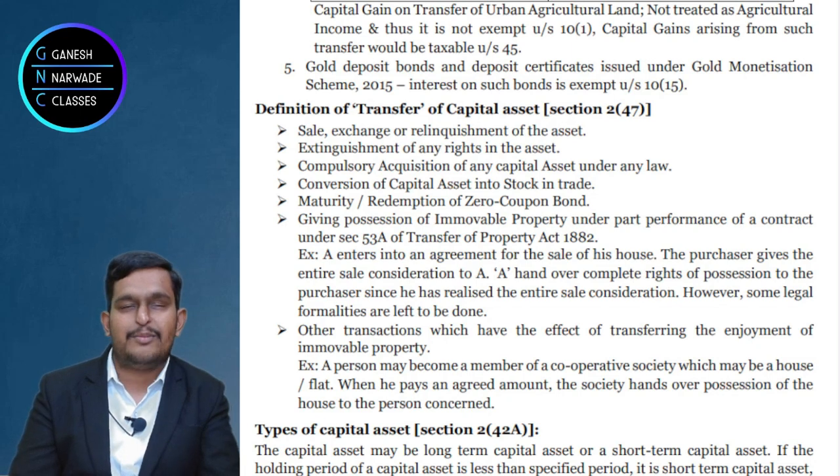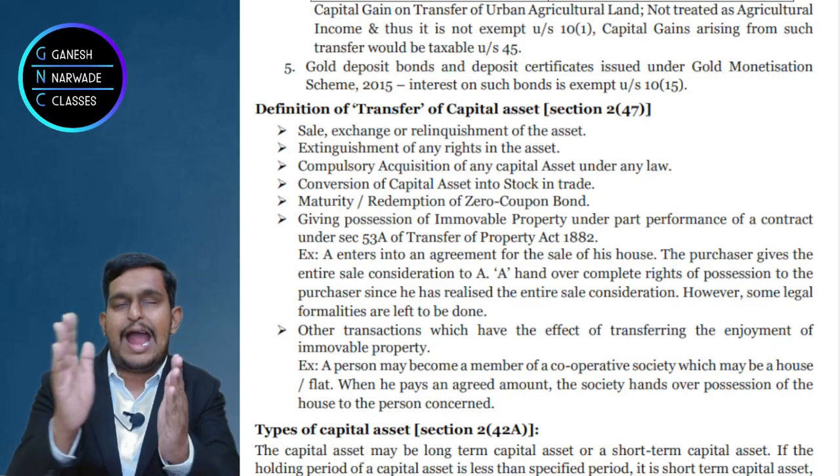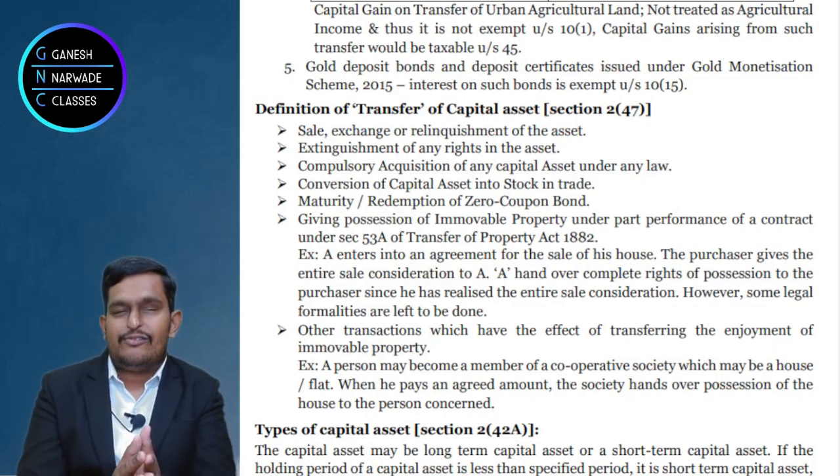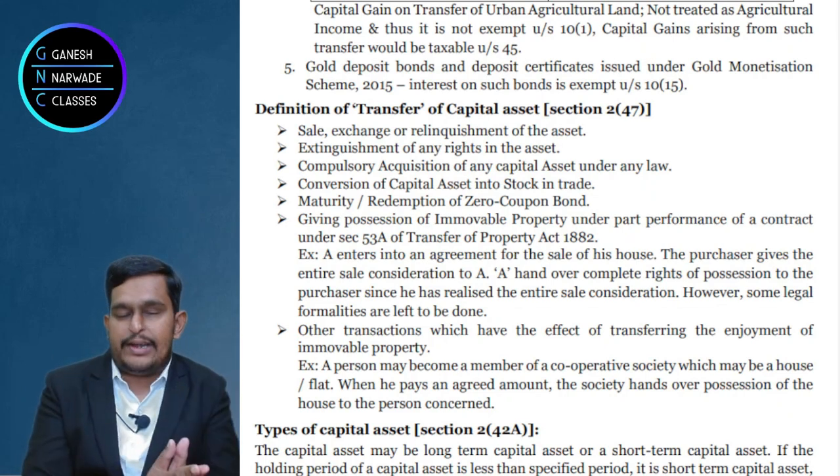Now you may ask me, sir, what is inclusive and what is exhaustive? When I say inclusive definition, it means some more things can be added to it. We are open to adding more points if required.